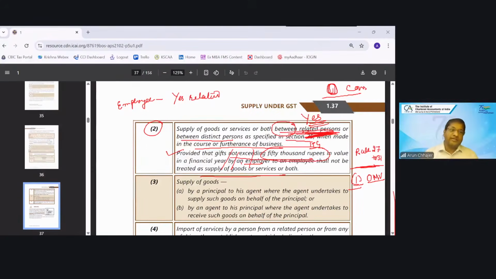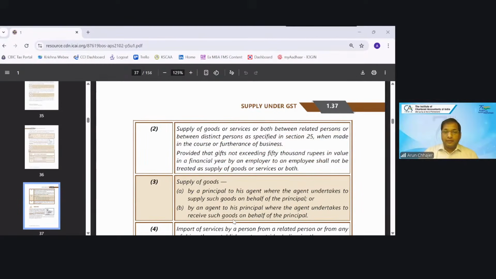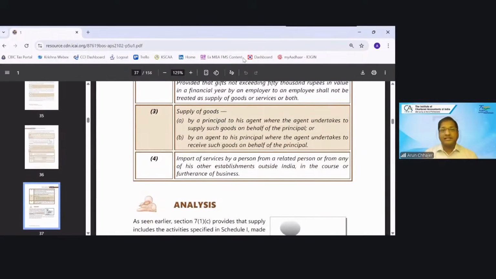Any doubt you may ask. Now it says supply in the course or furtherance of business. For example, if I am purchasing furniture, and at the time of sale of that furniture, I am required to pay GST.